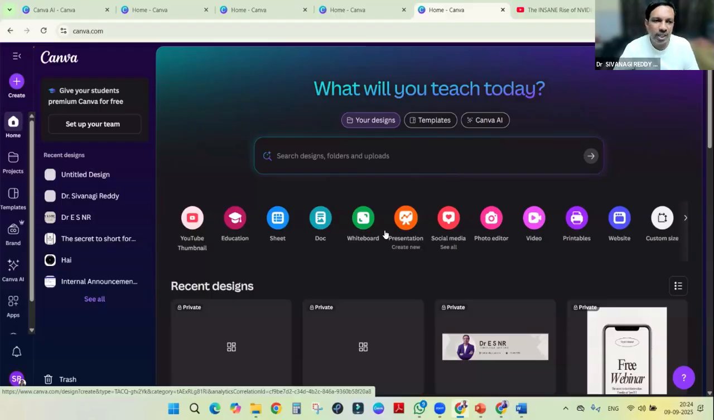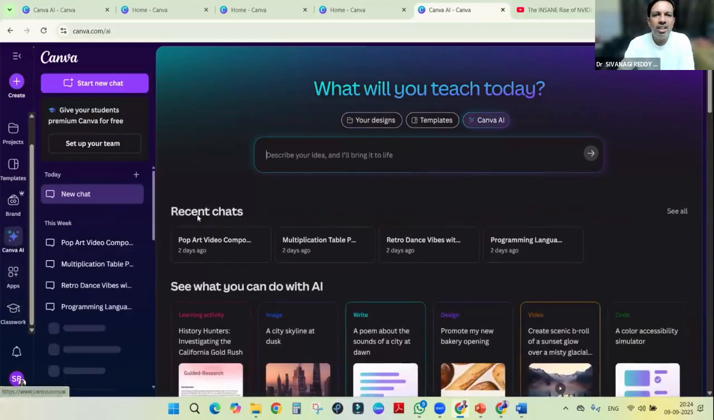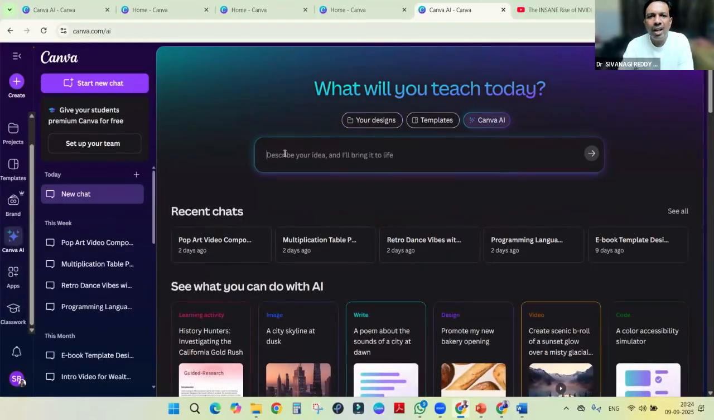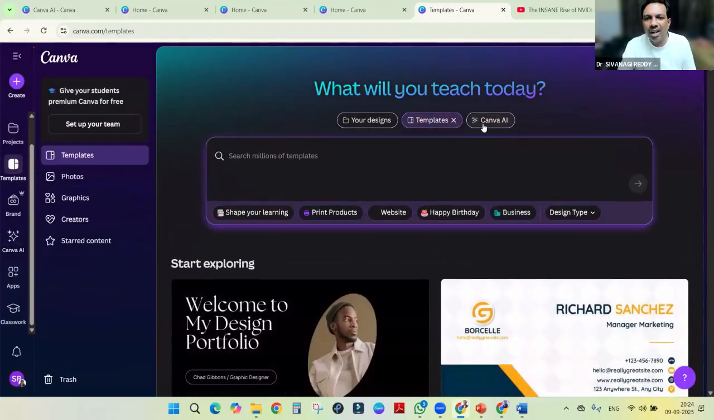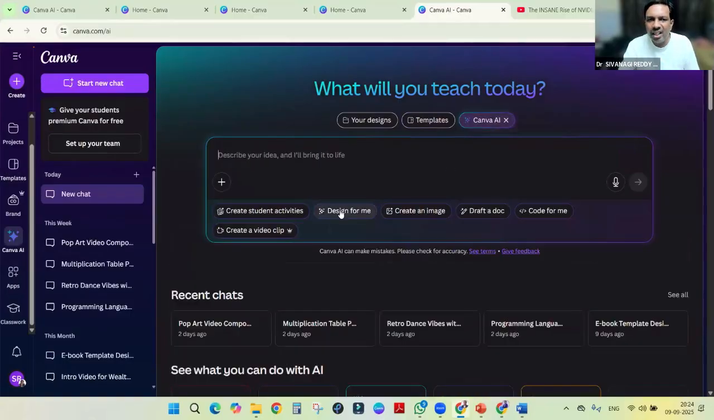Canva can do so many things, whatever we require, all the things we can do, including this Canva AI. In Canva AI, we can give the prompt. It will create the design as well, right? So the templates, it will give the templates. It is in Canva AI. It will directly create the design.